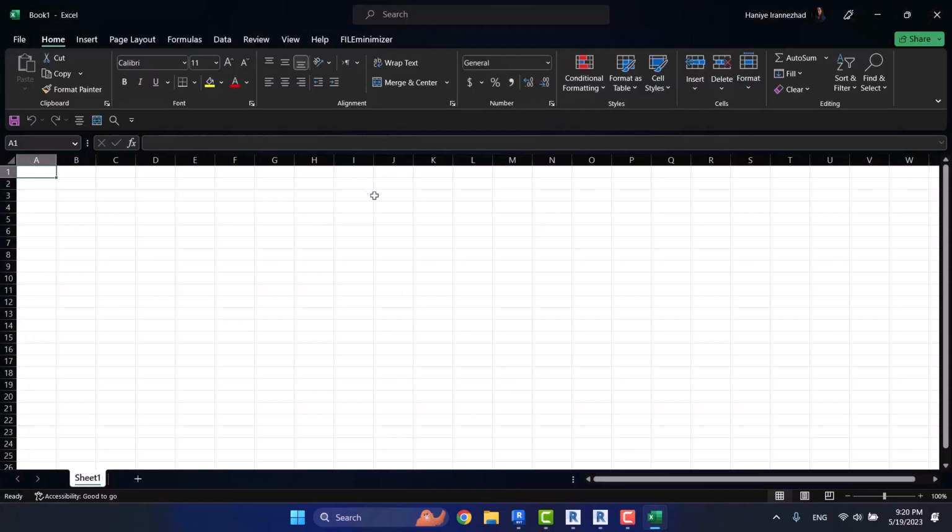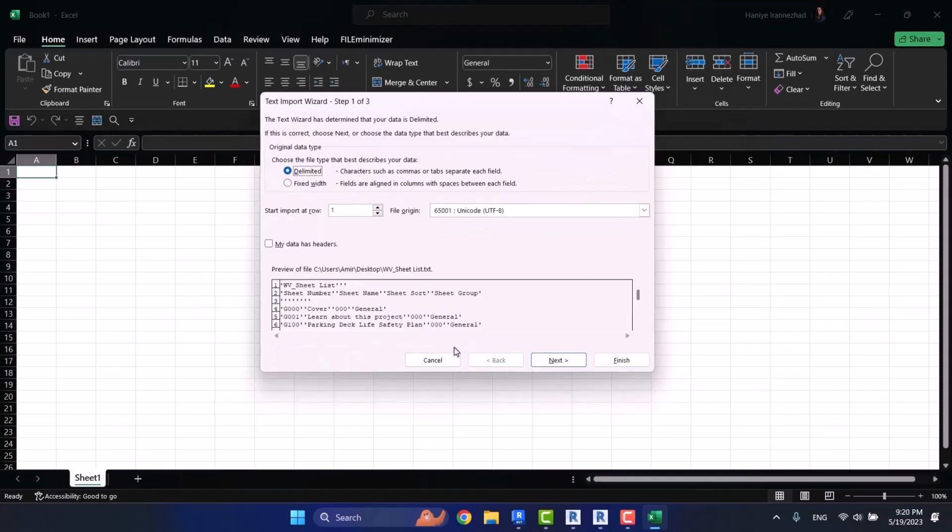And here I choose my text file. Here again you have several options. Here it asks how these are divided, and I just talked with you about it. For example, here we have they are divided by commas, tabs. And we set it on delimited because they are divided by tabs. As you remember, when we're exporting in Revit, we set it on tabs. If you choose fixed width, you have to divide them yourself.